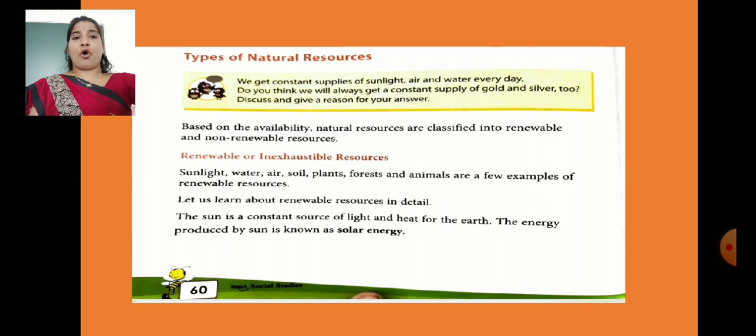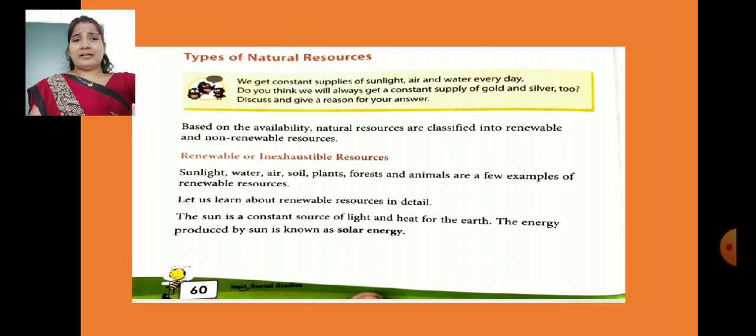See children, we get a constant supply of sunlight, air and water every day. Do you think we will always get a constant supply of gold and silver too? Discuss and give a reason for your answer. Yes children, we studied about natural resources before this video. So we get a constant supply of sunlight, air and water because they are all natural resources.